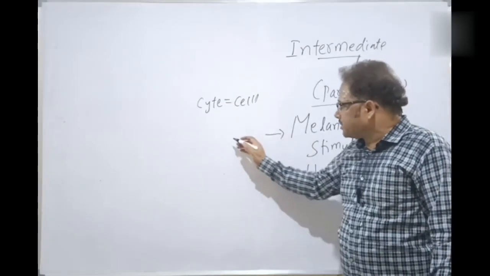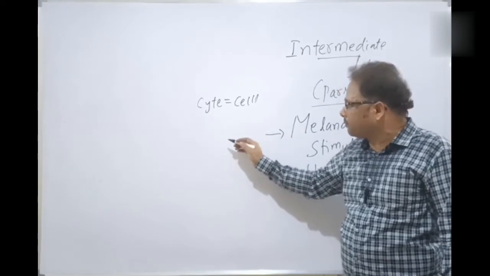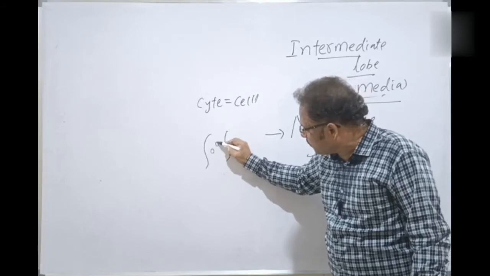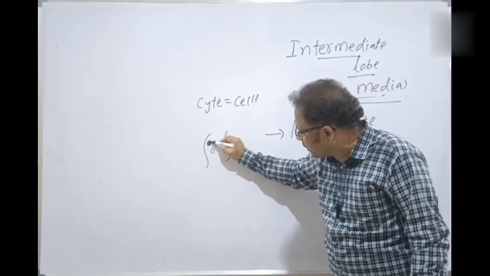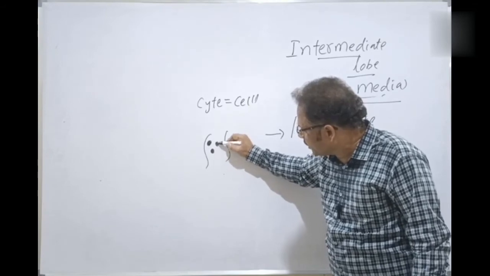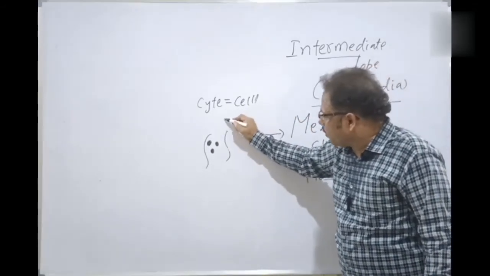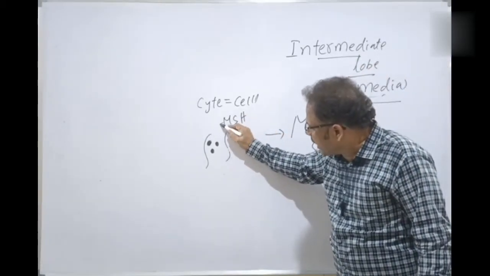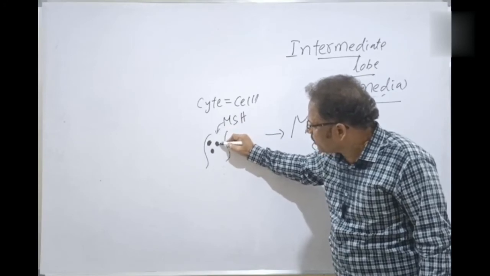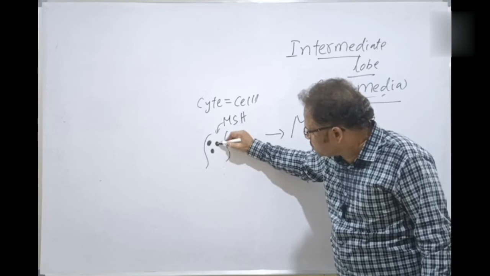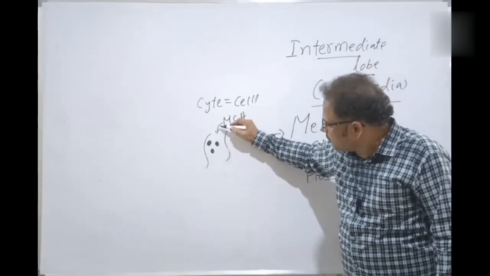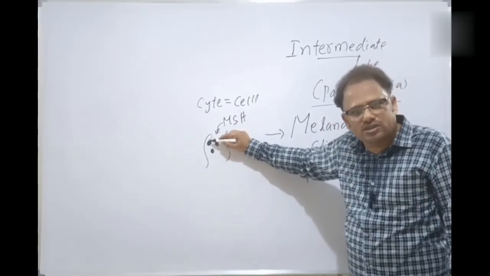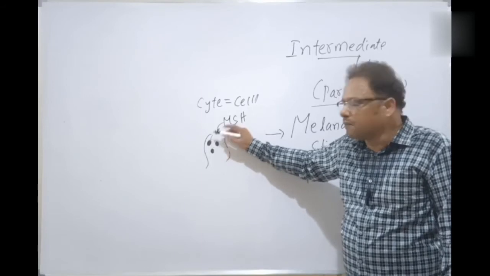So in the lower vertebrates like frogs and fishes, the melanocytes are well developed here, and this is the total skin, and these are the melanocytes, for example, which contain the melanin pigment. Getting your point? So melanocyte stimulating hormone MSH is released by the intermediate lobe, so that all the melanin is concentrated in which one? The melanocytes. Because of the stimulating hormone, these cells are stimulated. And melanocytes are stimulated by melanocyte stimulating hormone.